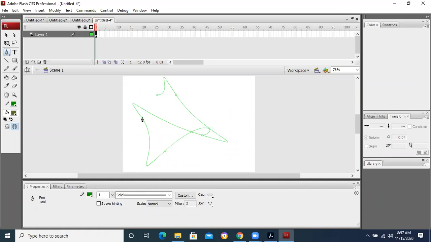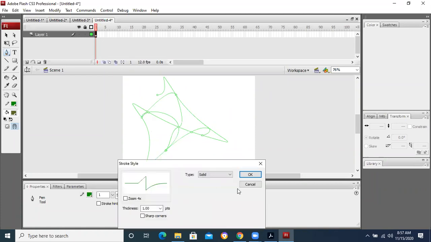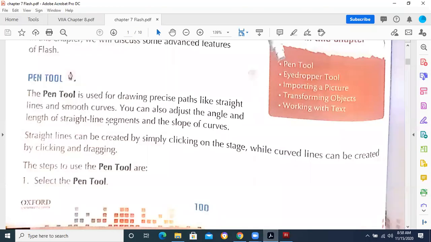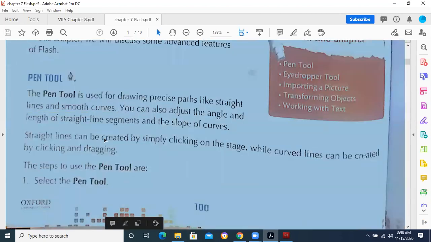You will see the dots available over here. These are the different dots, and using these dots we can draw multiple lines. So here you can see that the pen tool is used for drawing precise paths like straight lines and smooth curves. You can also adjust the angles and length of straight line segments and the slope of the curve.